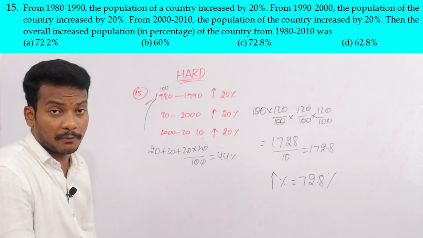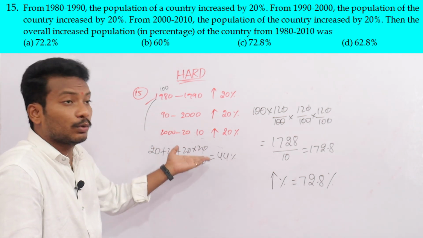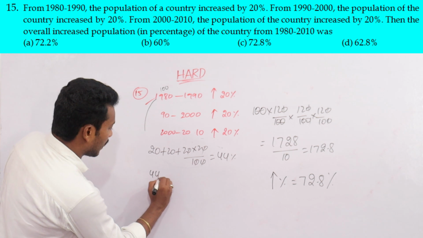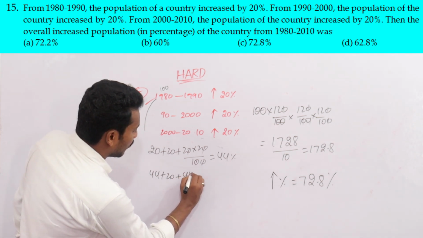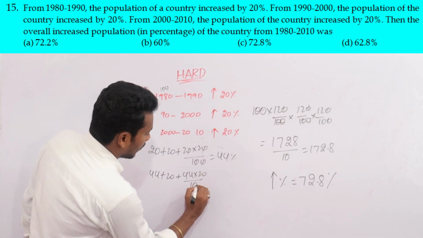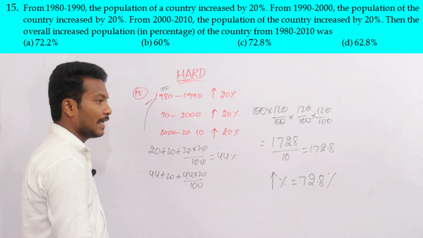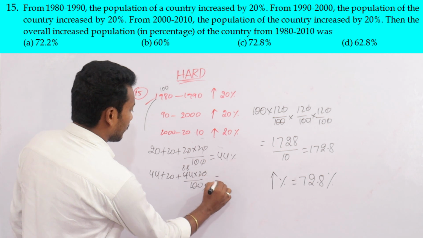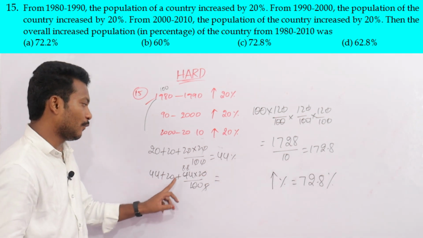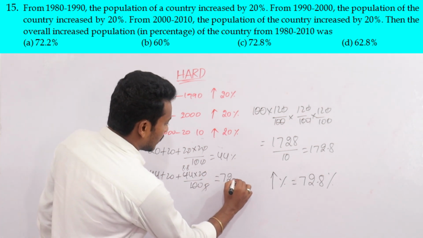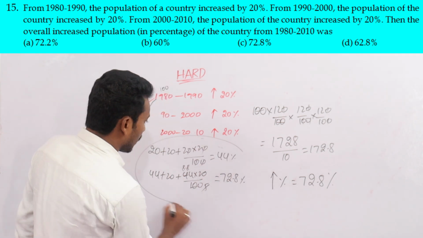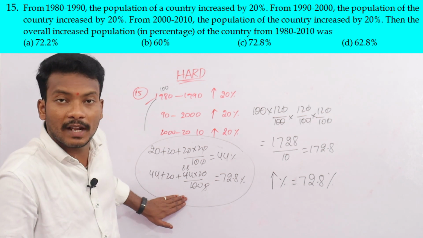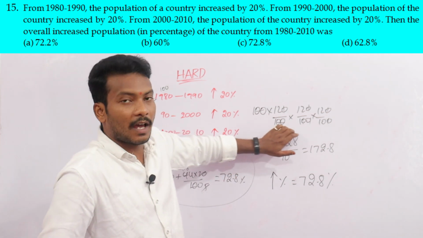Now he is asking for 2010. From 2000, again 20% is increased. 44 plus 20 plus 44 into 20 by 100. 44 plus 20 is 64, and 44 times 20 by 100 is 8.8. So 64 plus 8.8 is 72.8, which is our required answer. You have to take this in this method. This is the overall change method, and the other one is the normal method.